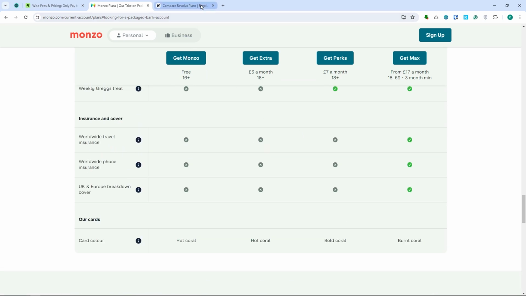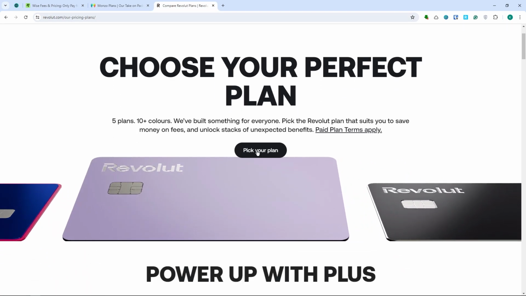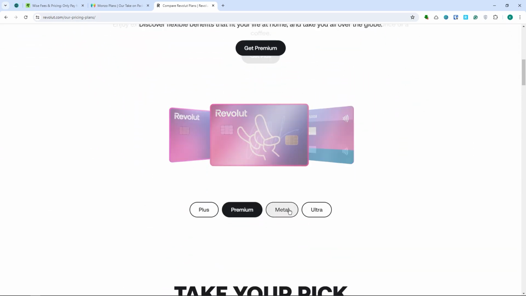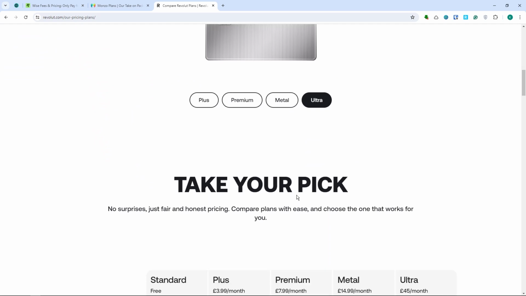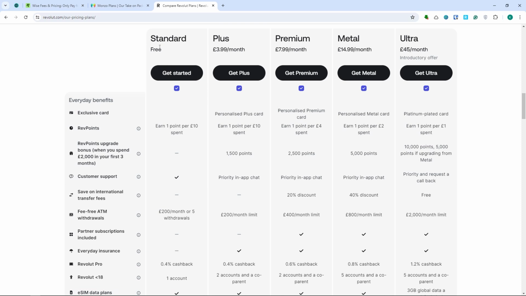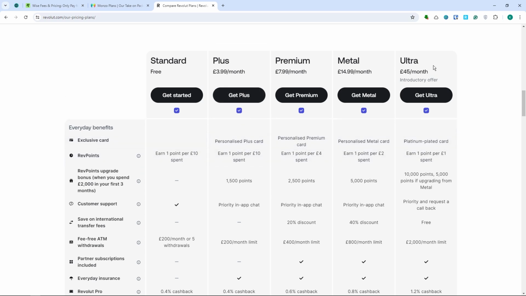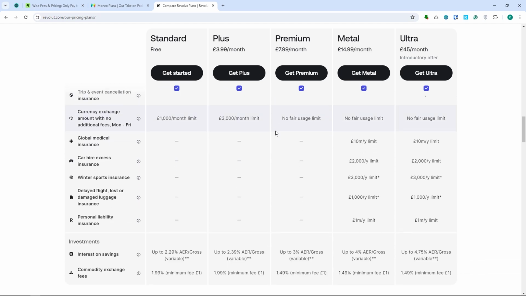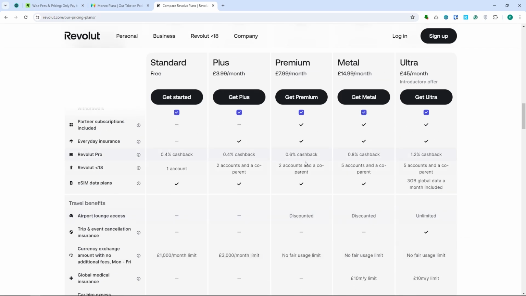And now for Revolut, you can go here and pick your plan. You can also have their card right here. You have the Plus, Premium, Metal, and Ultra, and then you can take your pick. These are the prices of those cards. The Standard is free and you won't have an exclusive card, but when you go to Plus, you would now have the card. And you have your Premium, Metal, Ultra, and you can see all of the features that you would get along with that card.